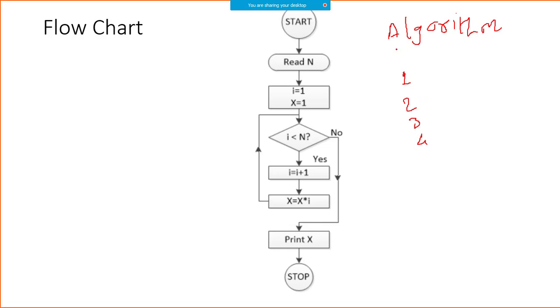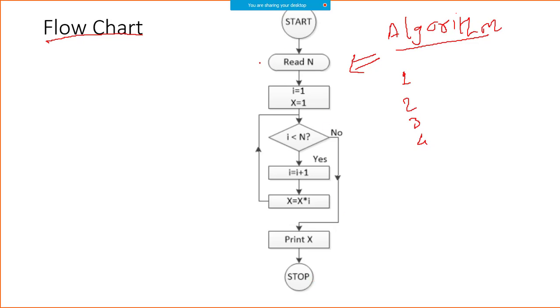If you represent that algorithm in a pictorial, diagrammatic form, it becomes the flow chart. I hope I have clearly defined what I mean by a flow chart. When you convert an algorithm, the steps to solve a problem, into a diagram, what you get is called the flow chart. Now a flow chart has some standard notations. To indicate the start of the flow chart we use a circle with start written inside. To indicate the end, we use a stop. These are standard symbols.